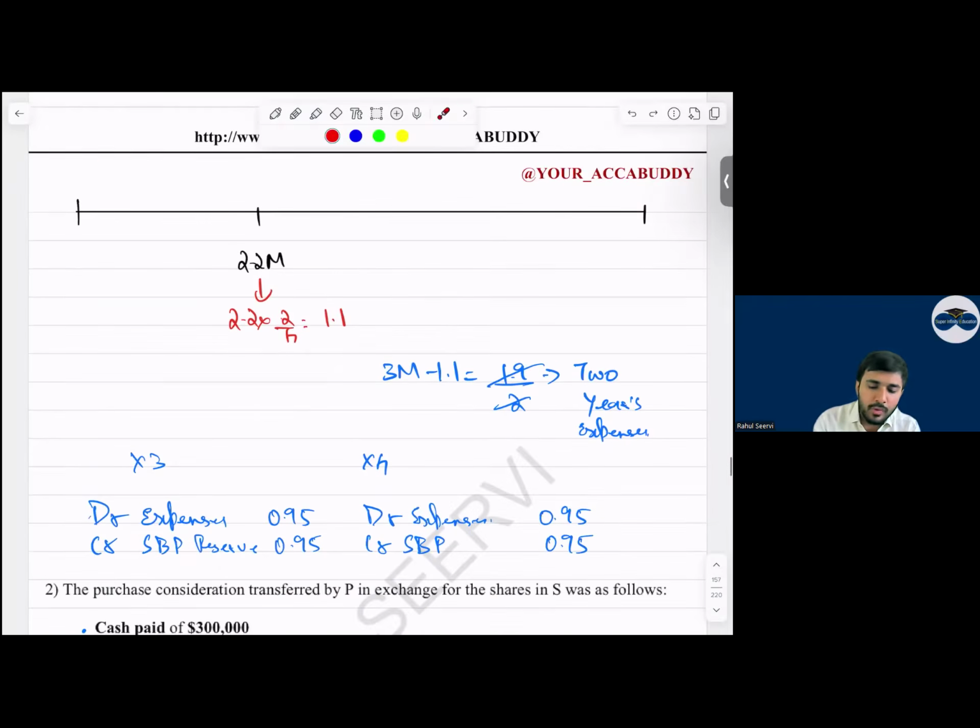See now, 1.1 is there. Now 3 million minus 1.1, that is remaining 1.9. Out of 3 million, 1.1 is already considered. The remaining 1.9 we recognize as an expense for 2 years. Clear? The replacement share based scheme: consider the fair value of the original share based option.